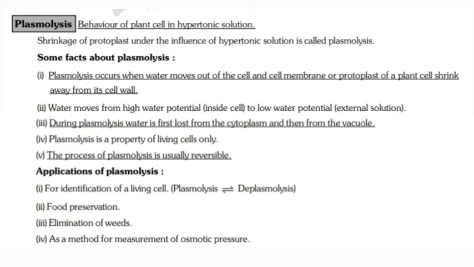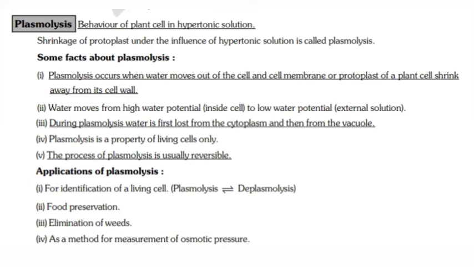Plasmolysis. The behavior of a plant cell in hypertonic solution is called plasmolysis, which causes shrinkage of the protoplast under the influence of hypertonic solution. Some facts about plasmolysis.